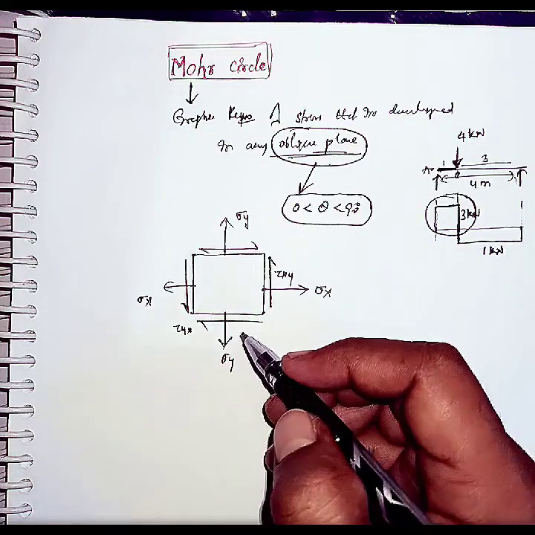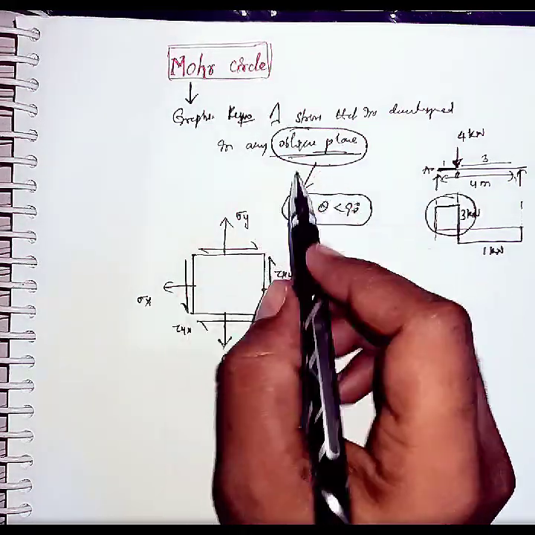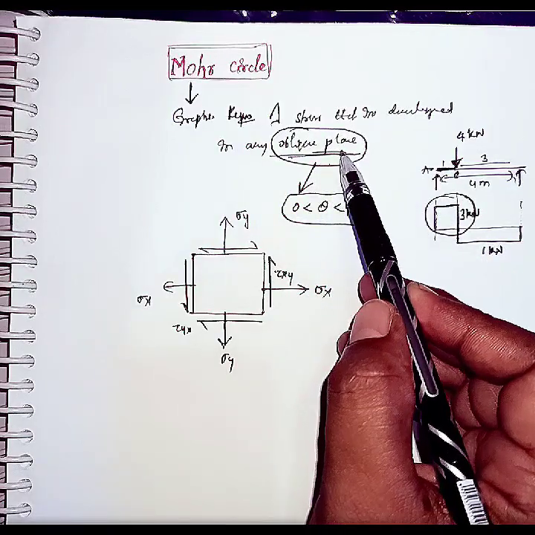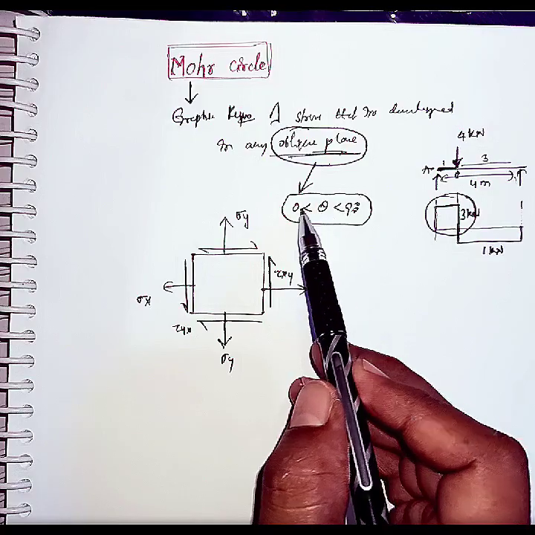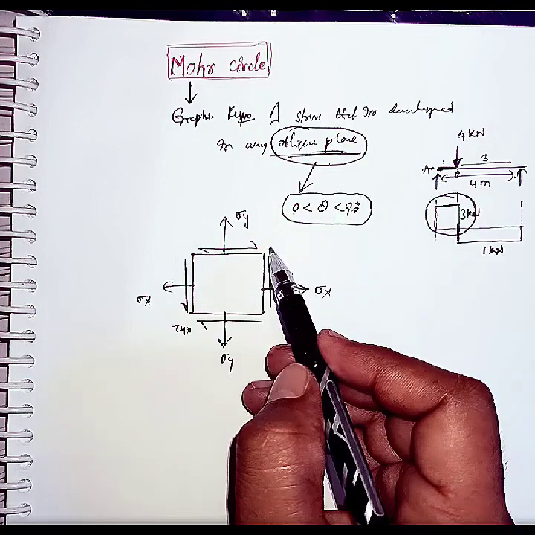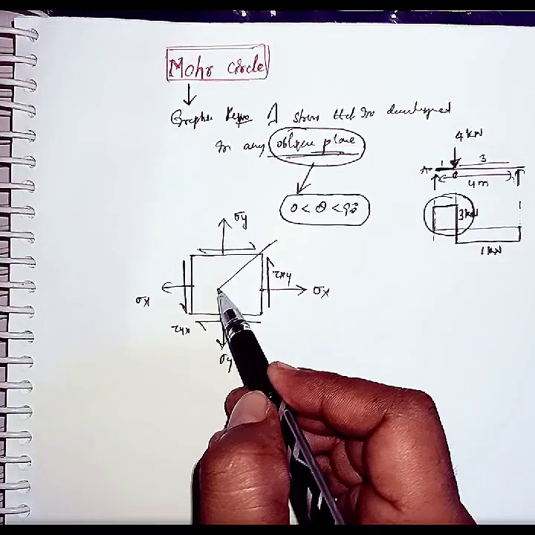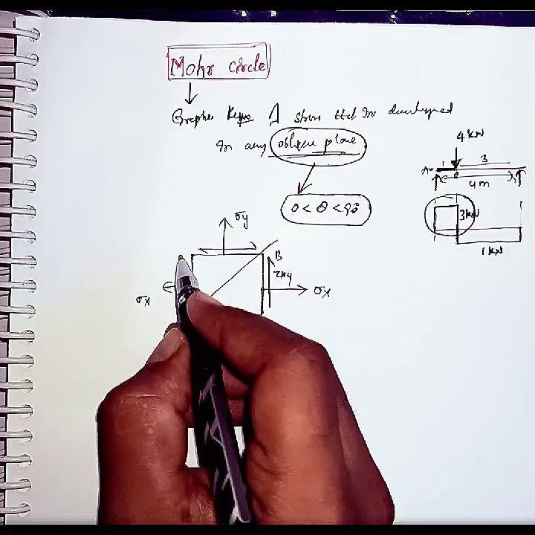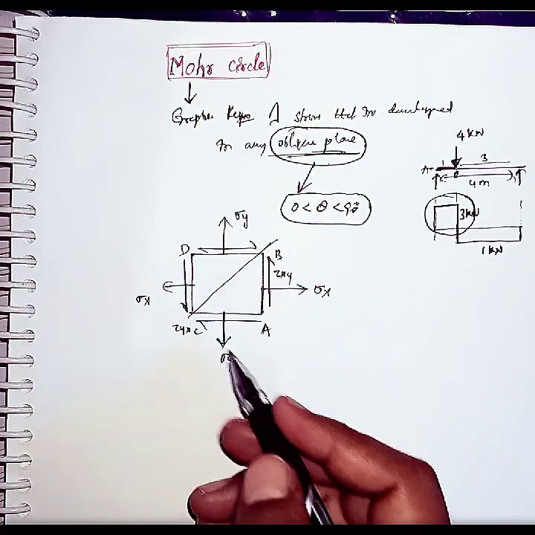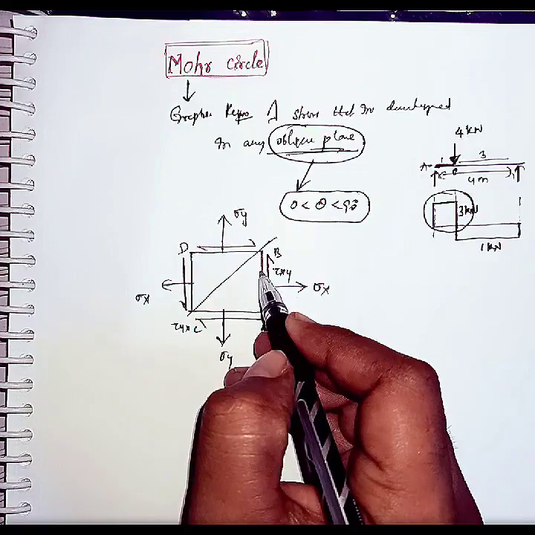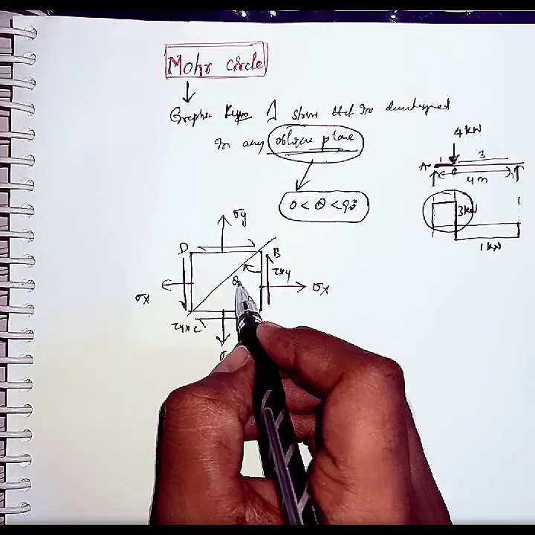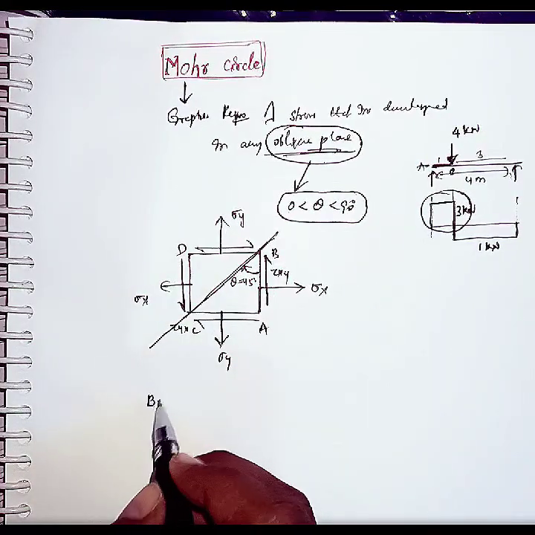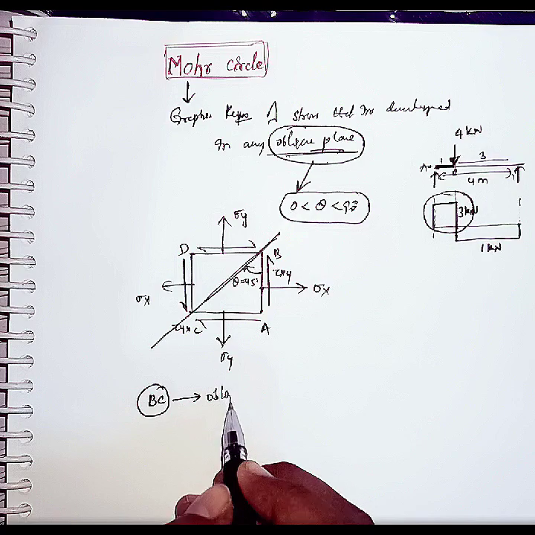Okay, now I am considering one oblique plane. I told you in the definition, it is a graphical representation of stresses that are developed in the oblique plane. Oblique is nothing but an angle of inclination between 0 and 90 degrees. Now if I consider this oblique plane, let us consider this is the plane AB, and let us consider this is the plane CD. The ABCD plane is there, and from this AB plane it is inclined, let us consider theta is 45 degrees here. This plane BC is the oblique plane.